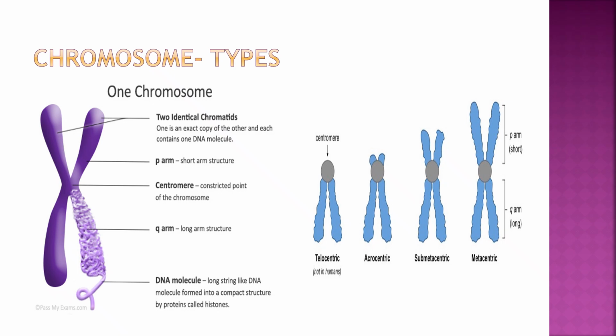Each chromosome is made up of two identical chromatids. One is an exact copy of the other, and each contains one DNA molecule. The P arm is the short arm and Q arm is the long arm, and centromere is the constricted point of the chromosome. DNA molecule, a long string-like DNA molecule formed into a compact structure by proteins called histones. The types of chromosomes according to the centromere position: telocentric, present at the end, acrocentric, that is subterminal, submetacentric, that is near to the center, and metacentric, that is center.